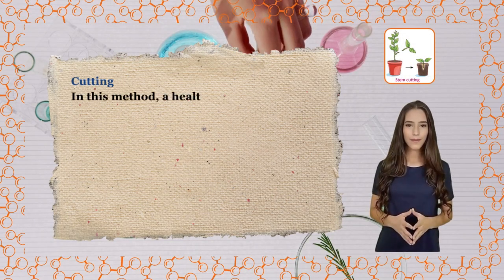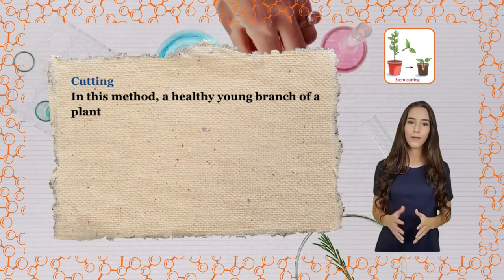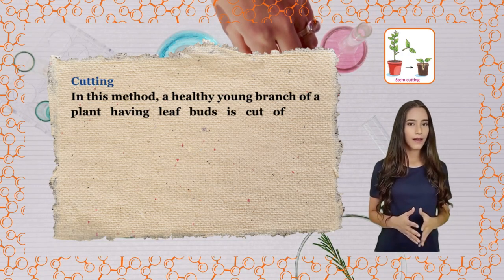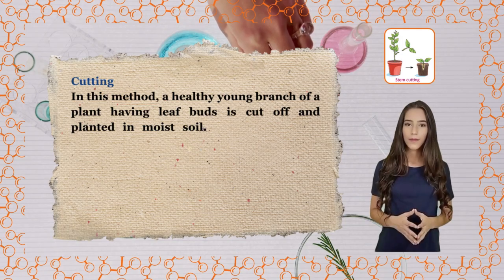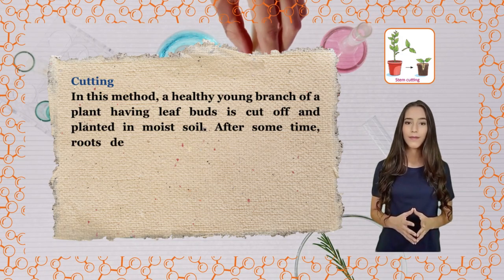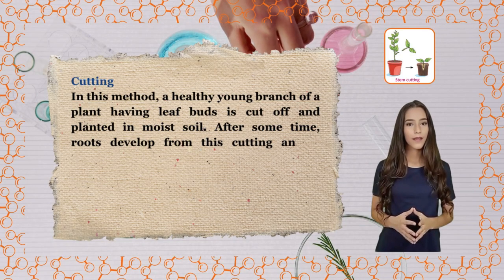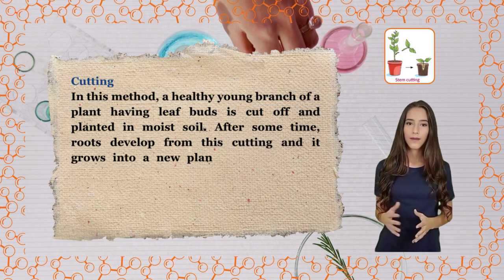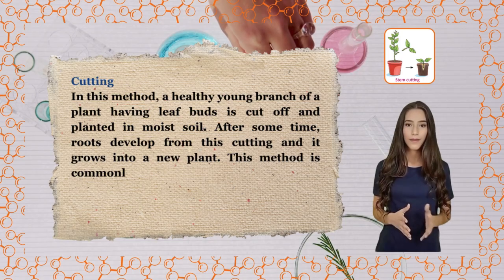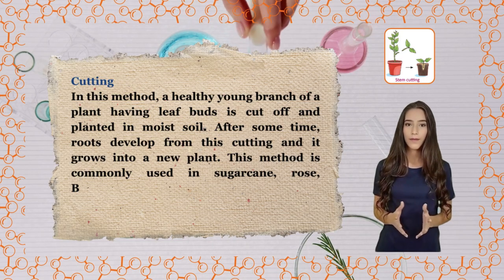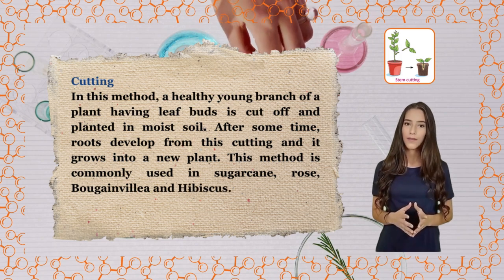Cutting. In this method, a healthy young branch of a plant having leaf buds is cut off and planted in moist soil. After some time, roots develop from this cutting and it grows into a new plant. This method is commonly used in sugarcane, rose, bougainvillea, and hibiscus.